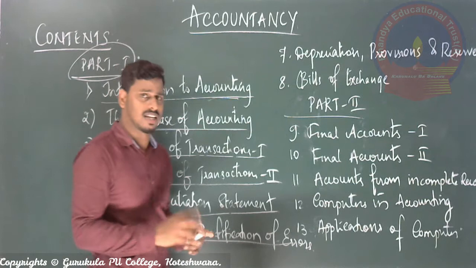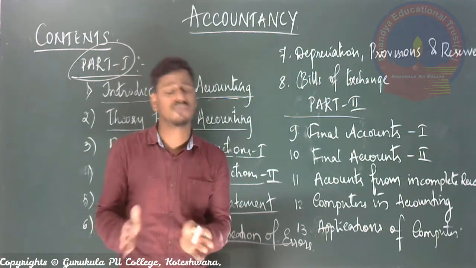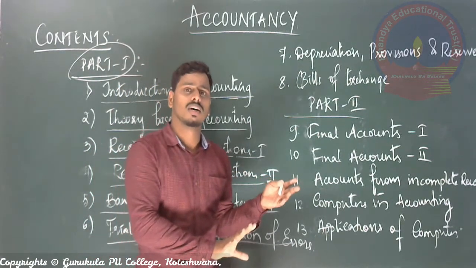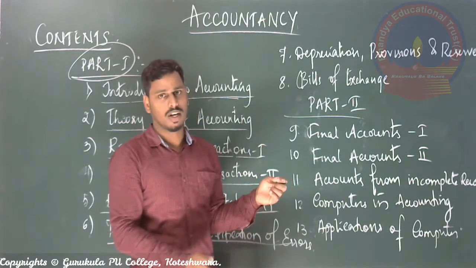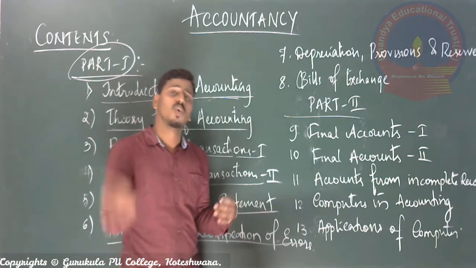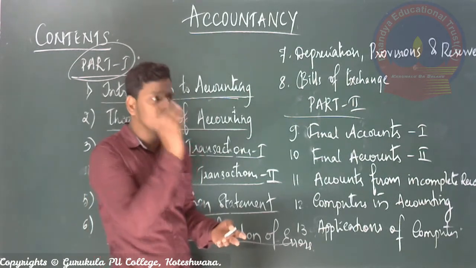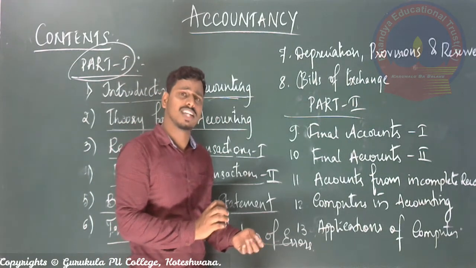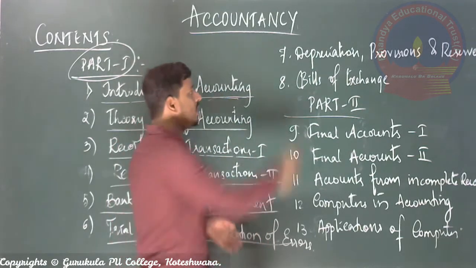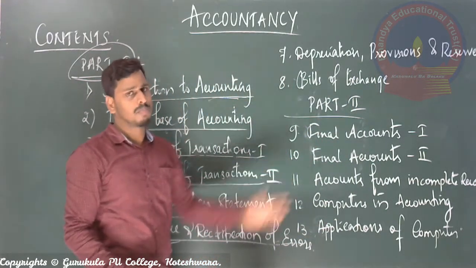So those are called fixed assets, and the study of those fixed assets, for how many years we can run them, and at the end of which period the life of those assets will be over. The life of the asset depends on the manpower as well as the assets of the business, right? So we have to judge the assets of the organizations regularly. The study of the life of the asset of the business is called depreciation, provisions and reserves. Anyhow, the deep study will be there in the particular lesson.